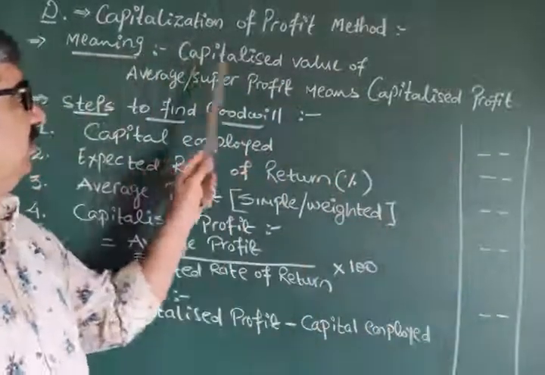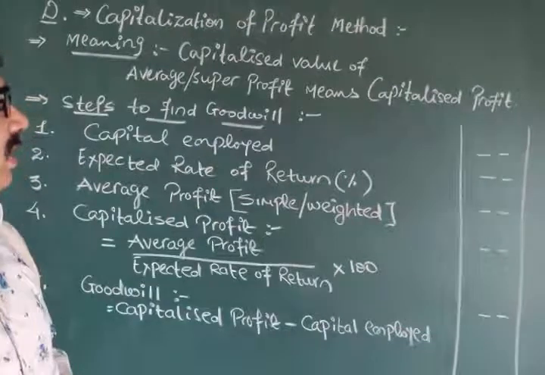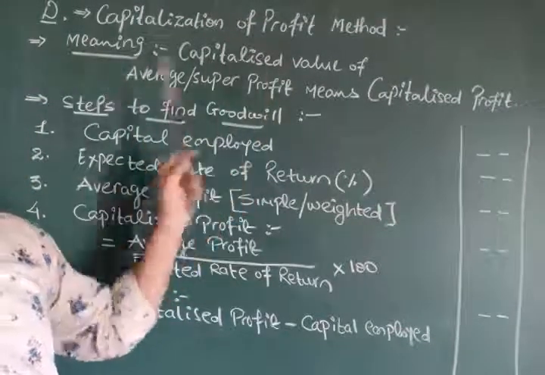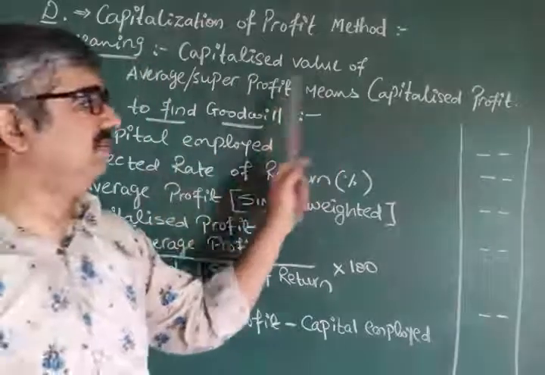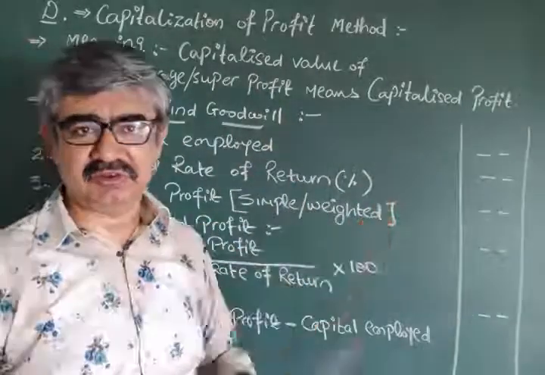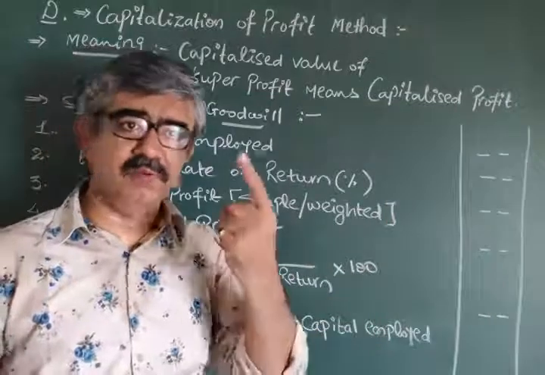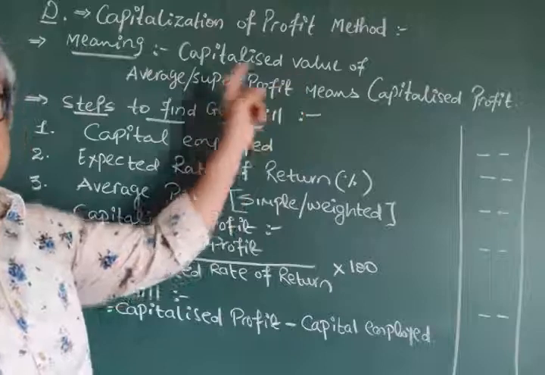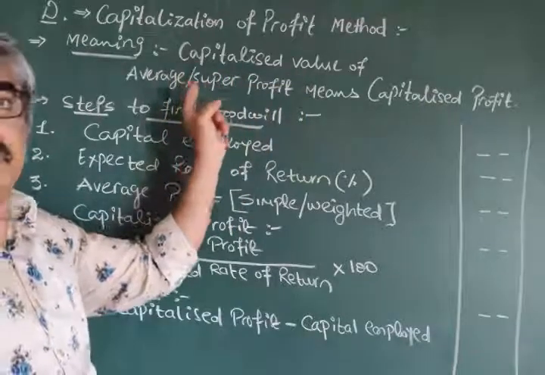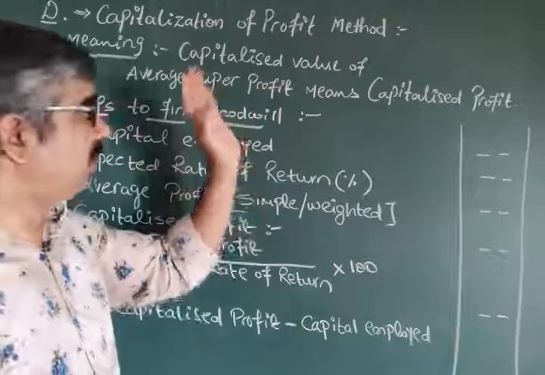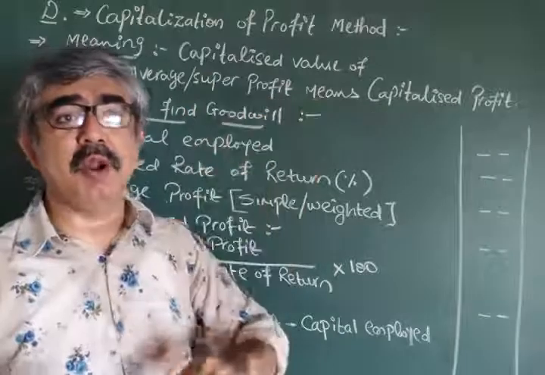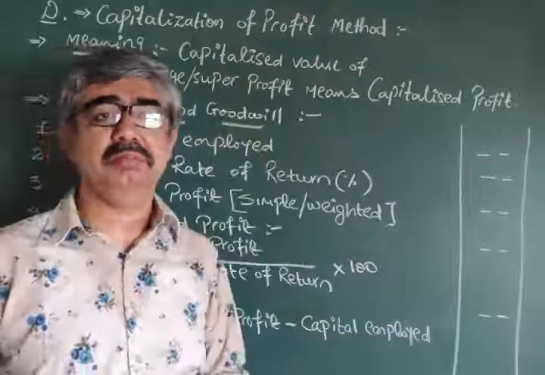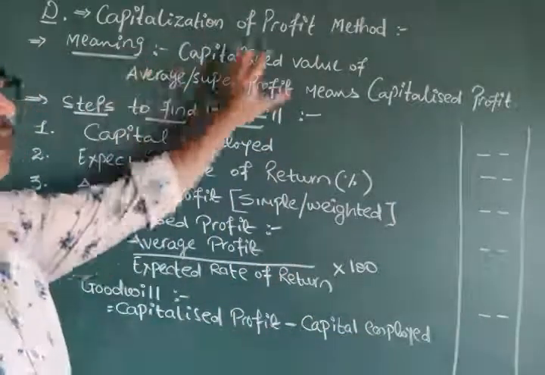Let's understand this. Capitalized value of average profit. Now, bookish words. Even if you write this as a meaning in a very short question, we have to give full 1 mark. Okay? Because bookish words. So it's not wrong, my brother. It's very perfect. But the problem is, what is the actual meaning? These words are not revealing it.